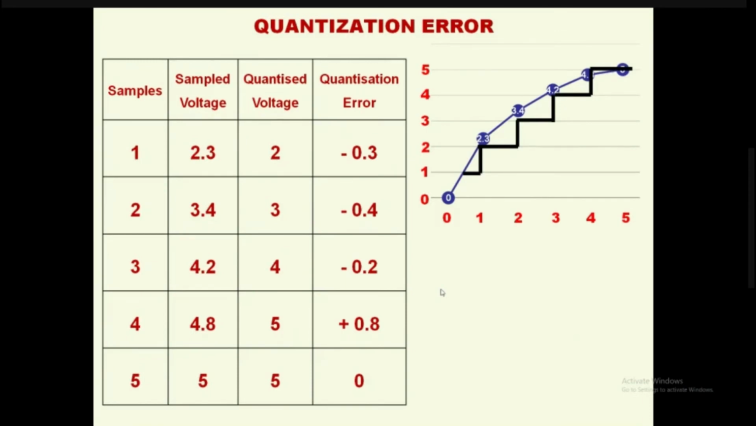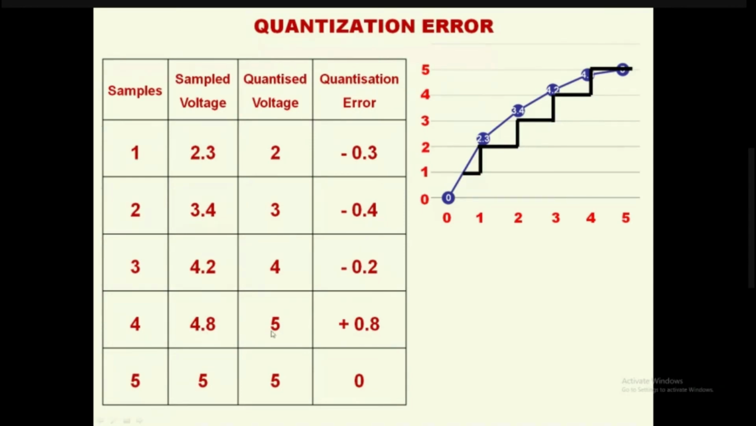With respect to the first sample, the sample value is 2.3. That means we are quantizing this 2.3 to 2, and because of quantization, there is a possibility of quantization error. With respect to the first sample, the quantization error is minus 0.3, and the second sample is 3.4. We are rounding it to 3. The quantization error is minus 0.4. Similarly, when we talk about 4.2, we quantized it to 4, so the error is minus 0.2.